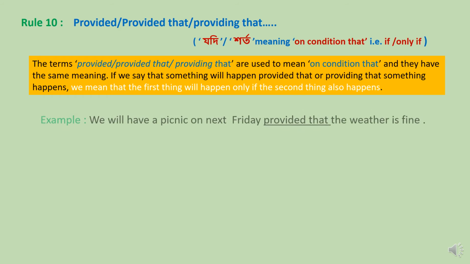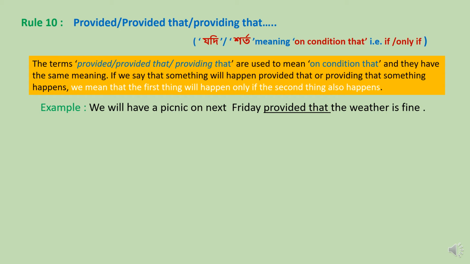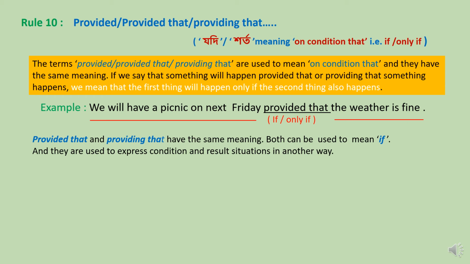Example, we will have a picnic on next Friday provided that the weather is fine. Students, we can follow the sentence again. What it says, we will have a picnic on next Friday, provided that means if or only if the weather is fine. So we can say provided that and providing that have the same meaning.